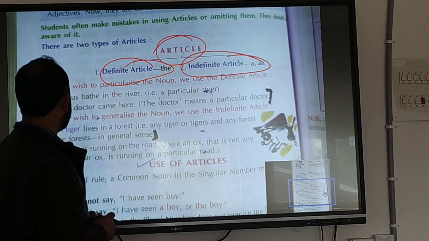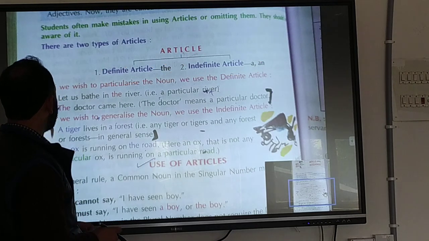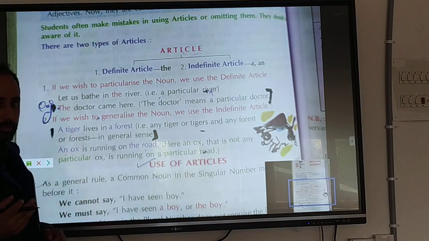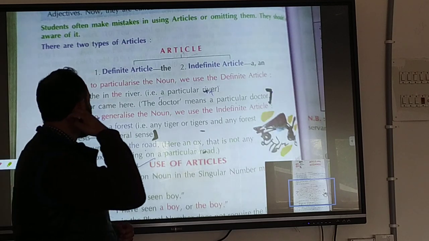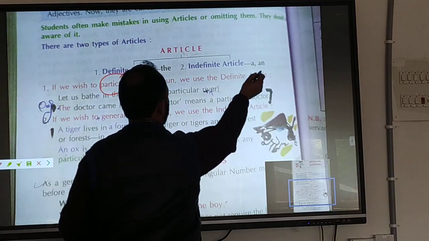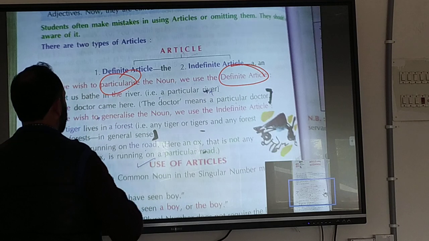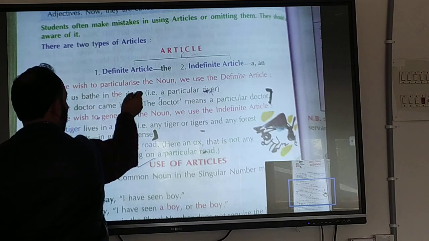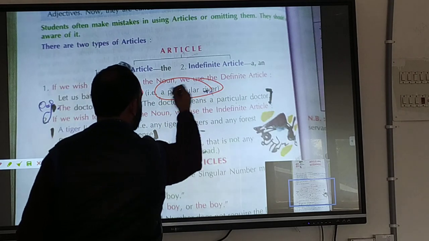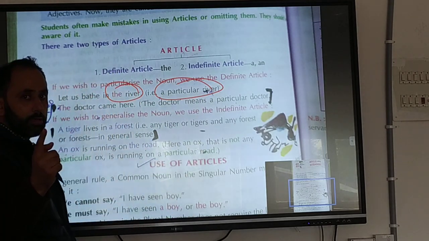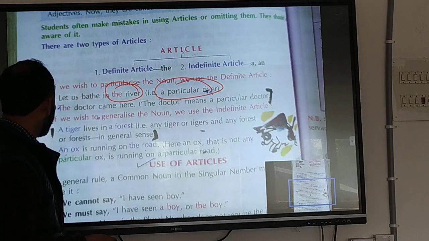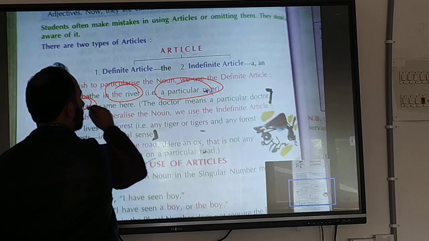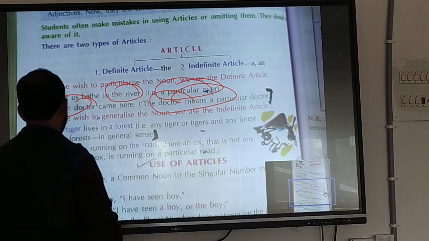You know that if we wish to particularize the noun, we use the definite article. That is, for a particular one, we use the definite article. For example, we can say, let us bathe in the river. In the river, here is a special, particular river, not all. The doctor came; the doctor here refers to the specific doctor, a particular doctor.